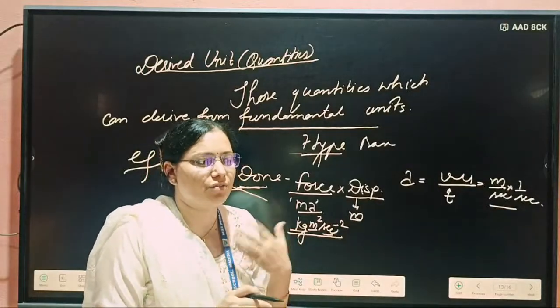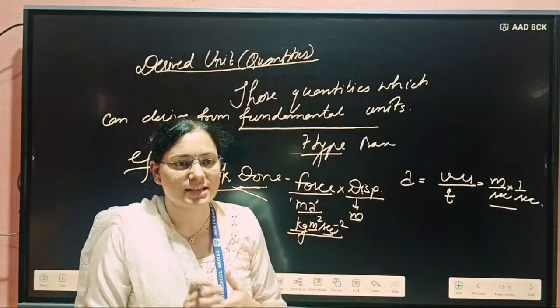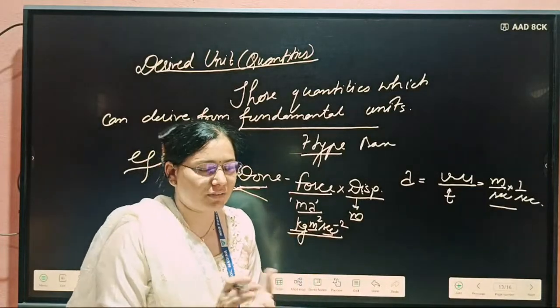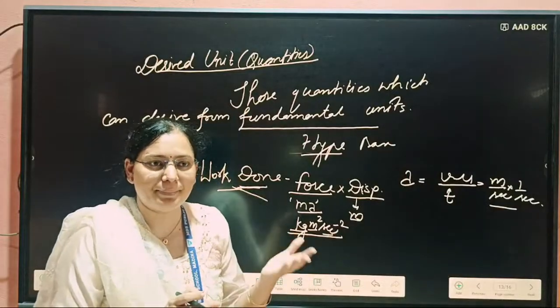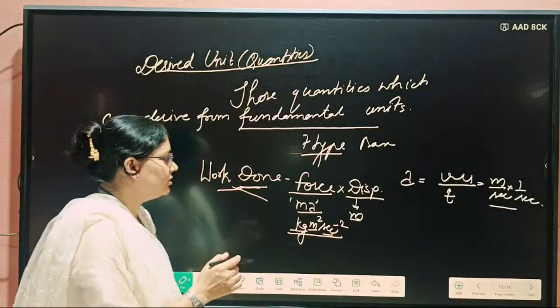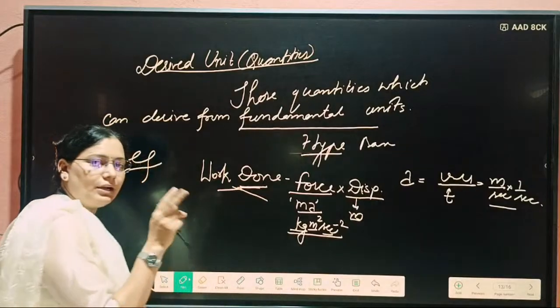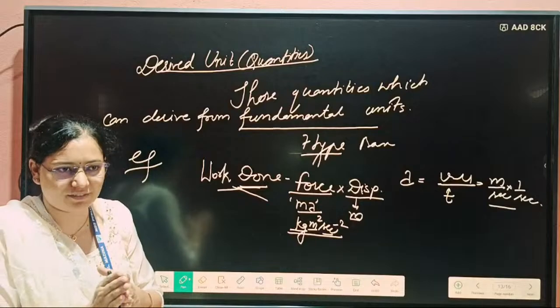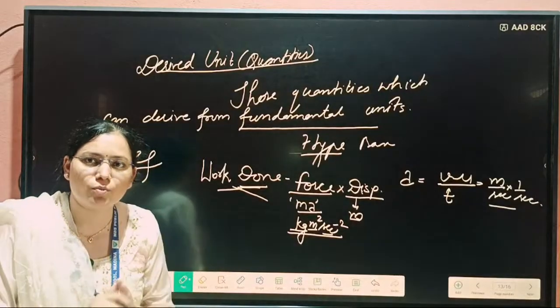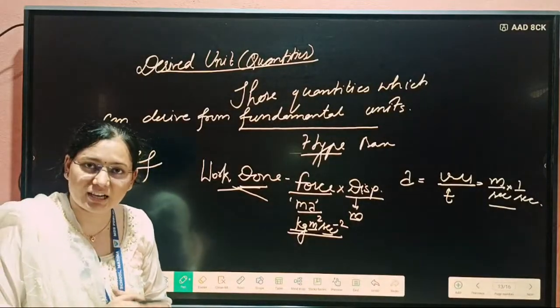If we are talking about work, force, energy, which also have different types, kinetic, potential. Volume, temperature, pressure, area, all terms come in two categories, fundamental or derived unit. And fundamental and derived both are part of physical quantities.